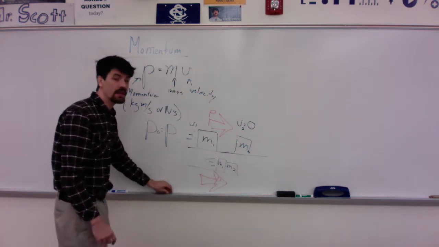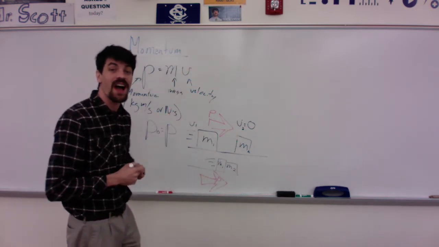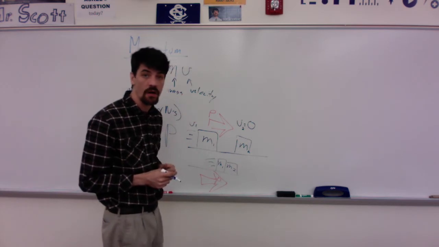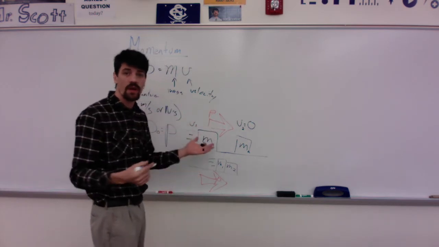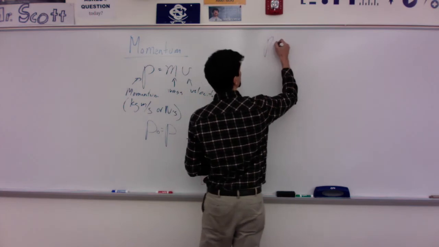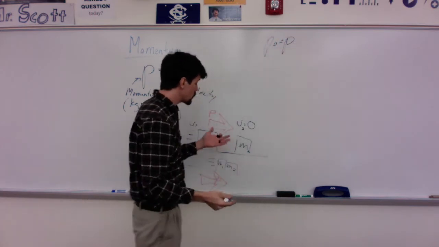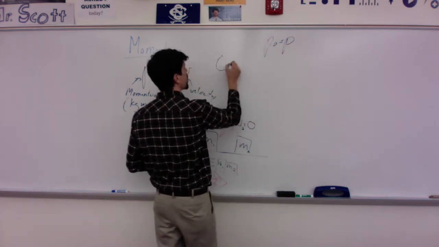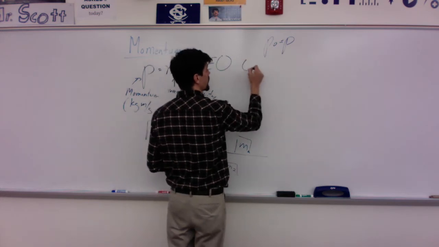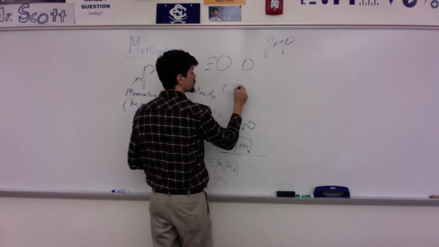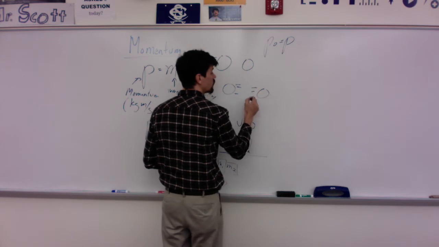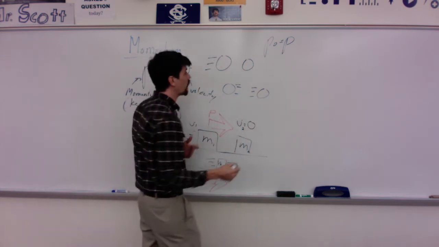Now, one way this can happen is they hit and they stick together. Another way is that things hit and bounce off. We can analyze it the same way. We say the initial amount of momentum is equal to the final. So if I've got a ball that rolls and hits something, and afterwards this one moves this way and this one moves the opposite, how can we look at this?